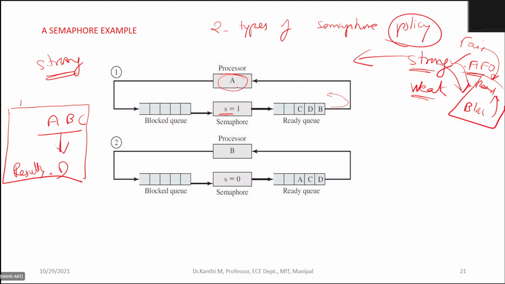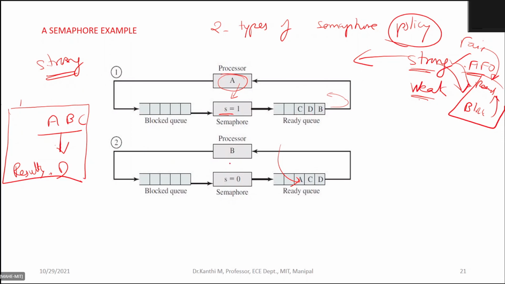When A issues a wait function, because it is waiting for the semaphore, it's a wait function, it immediately passes the semaphore and continues to execute. It can rejoin the ready queue. No issues. It can rejoin after executing. It will rejoin the ready list.